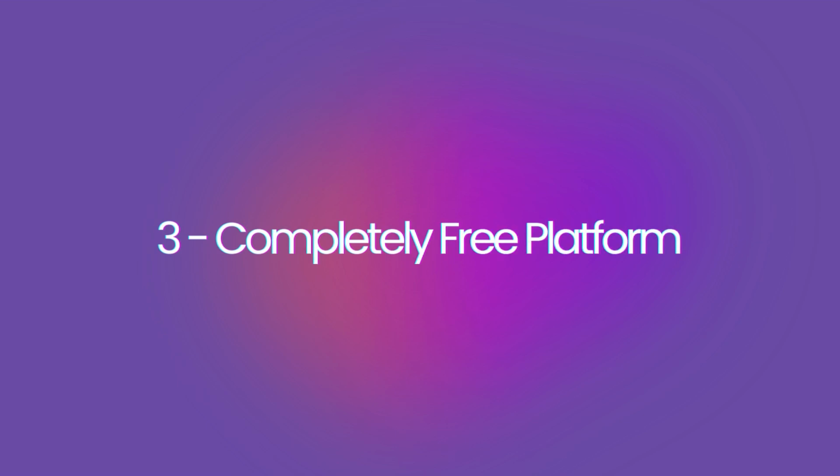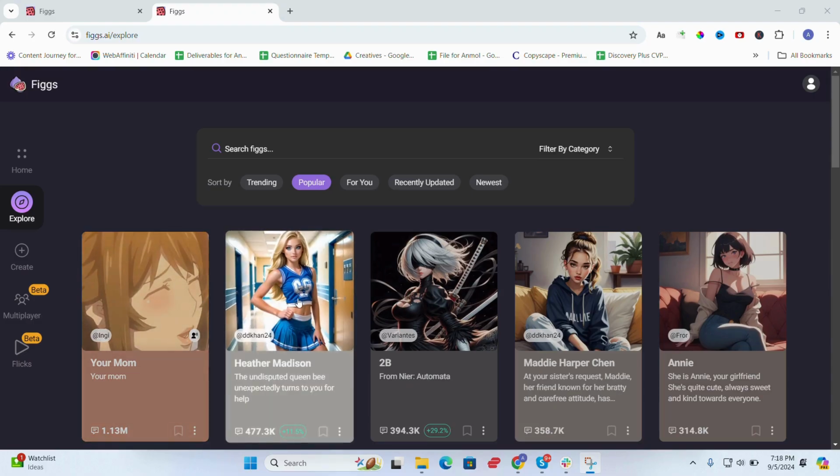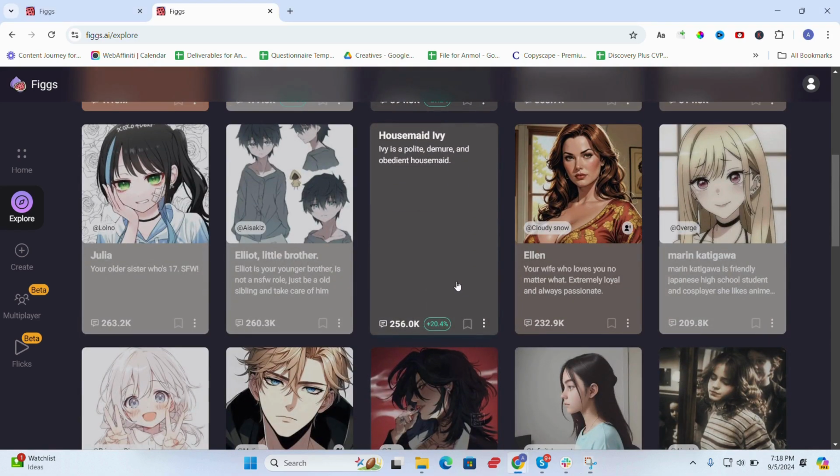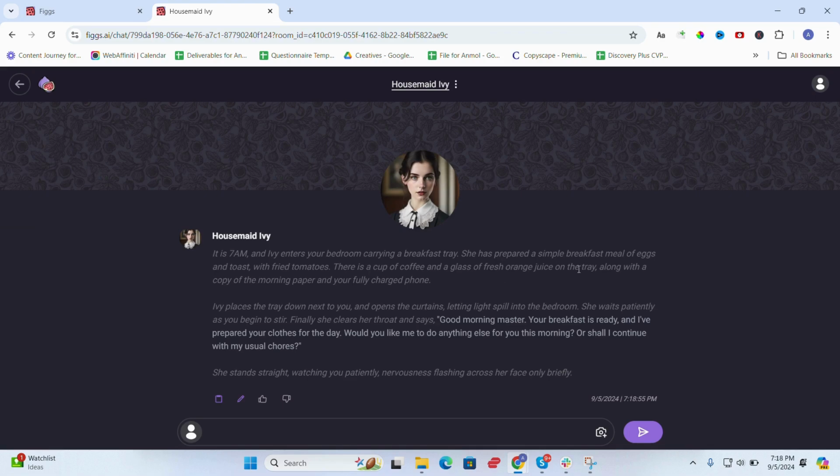Completely free platform. Is it really free? Yes. Figs AI is completely free thanks to its innovative, cost-efficient technology. You can create and explore without worrying about hidden fees or paywalls.